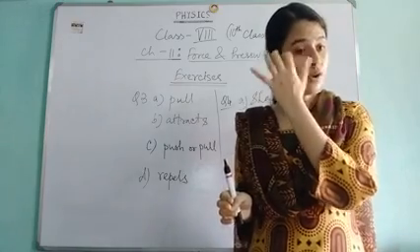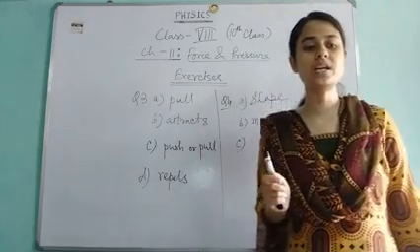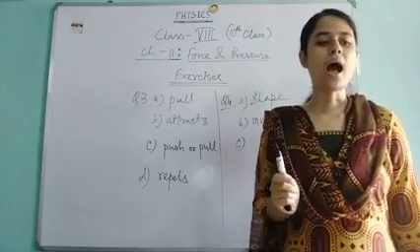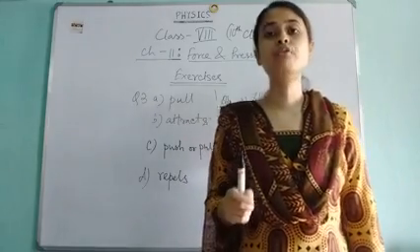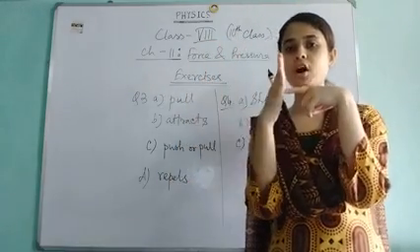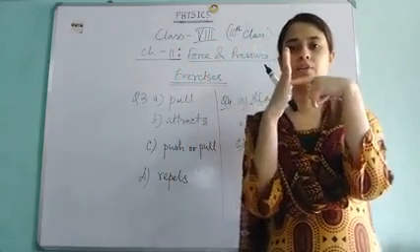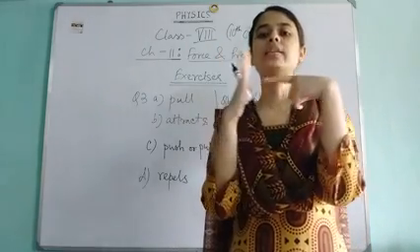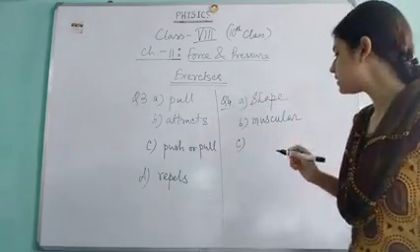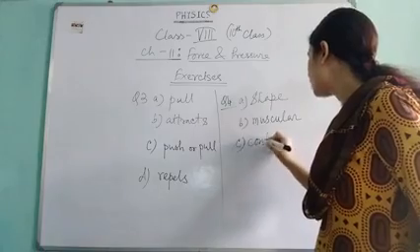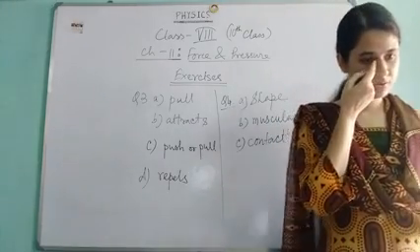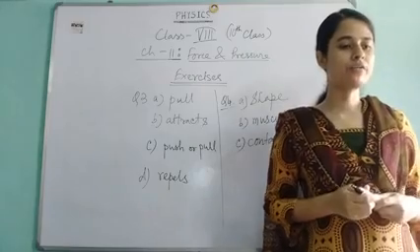So the type of force responsible for a change in the state of motion of the arrow is an example of contact force, because when the arrow is released, it will be stopped by some other obstacle. When that obstacle makes contact with the arrow, the arrow will come to rest from its motion. So we will write here C as contact force. Force is already given, so no need to write the word force again. So it is the contact force.